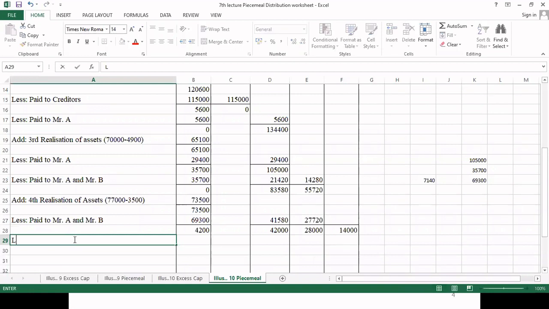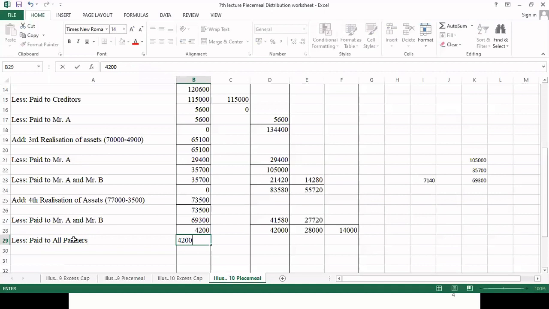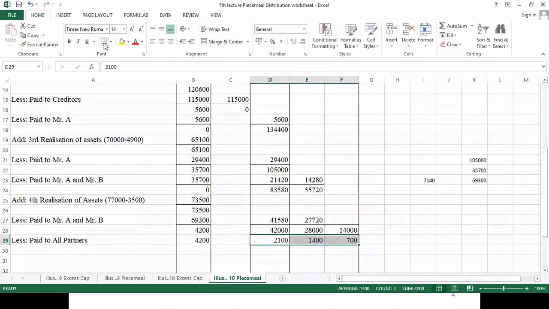So now first of all, let's pay to all partners. How much? 4,200. Okay, this will be divided as 3:2:1, so here it will become 2,100, here 1,400, and here 700. So let's see, we are getting 0. We'll go for the last realization.